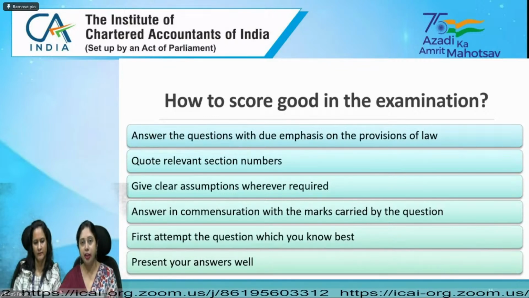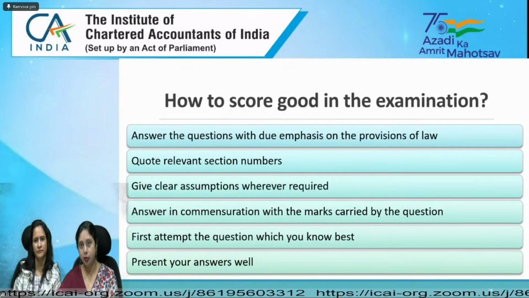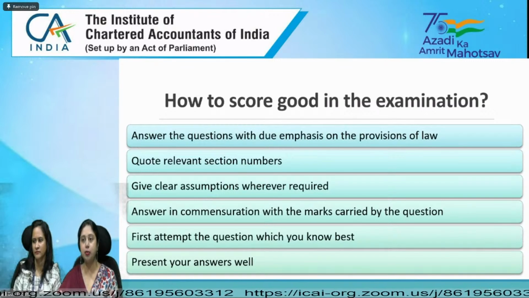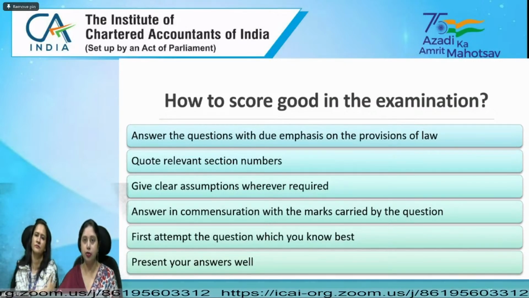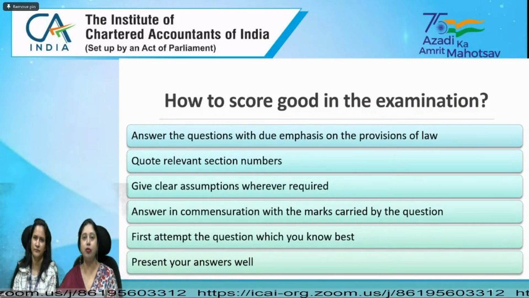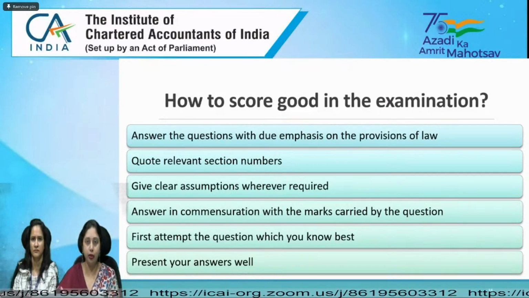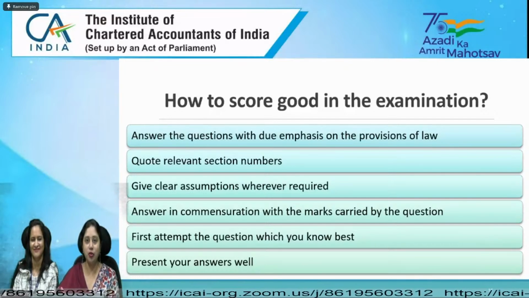So if it is a 5 marks question, then you have to write a higher number of points. But if the same question comes for 2 marks, then you have to write a lesser number of points. If a question has approximately 10 to 12 points in it, it is not so that if it comes for 5 marks, you have to give all the points because you know them. Don't show your entire knowledge in a question. You have to write what is required.